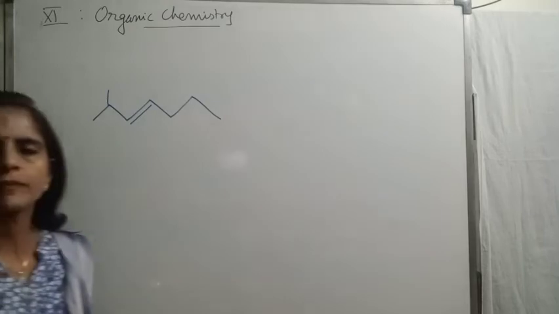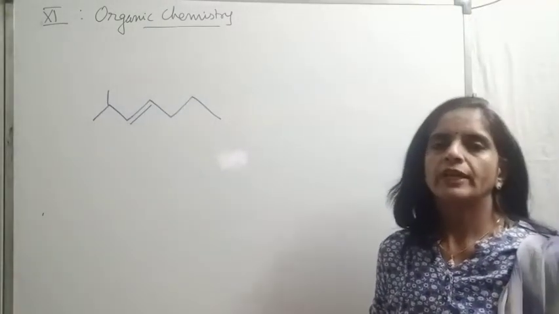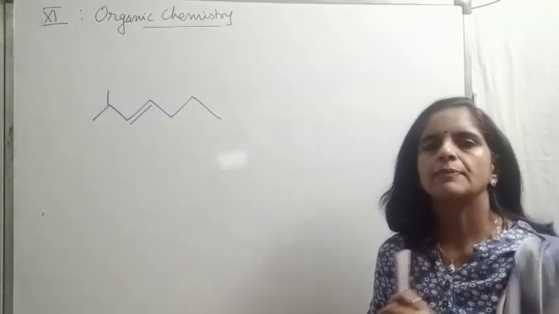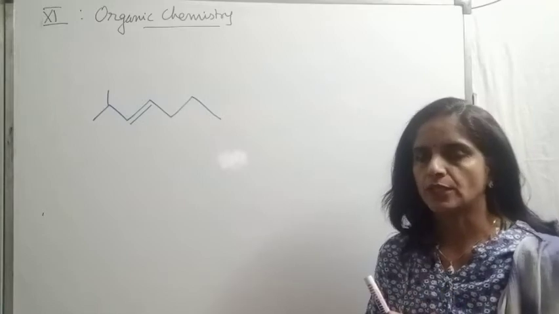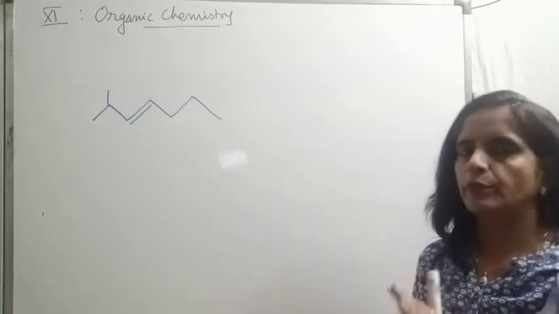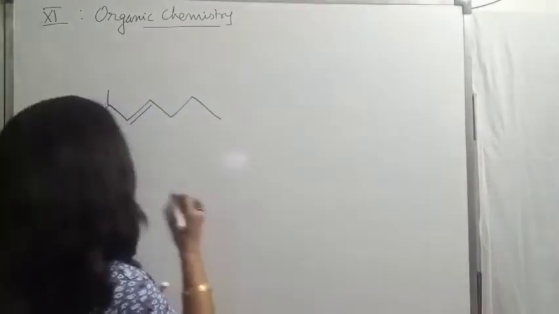Okay. This is the next rule. First, numbering left or right. Whenever unsaturation and substituent both are present, we will prefer unsaturation. Let me tell you the preference order. The first preference is always given to the functional group.